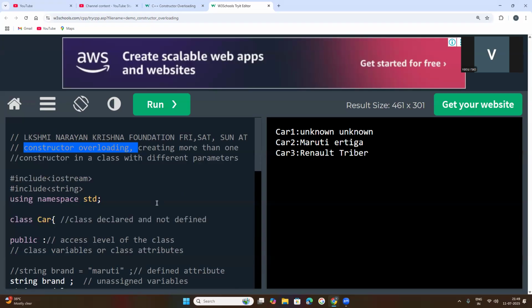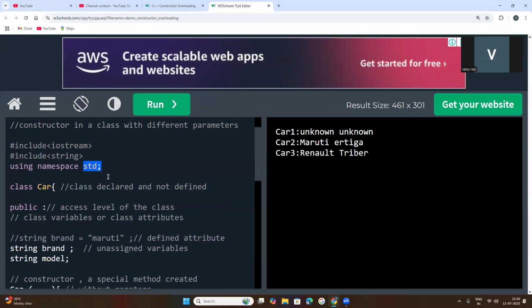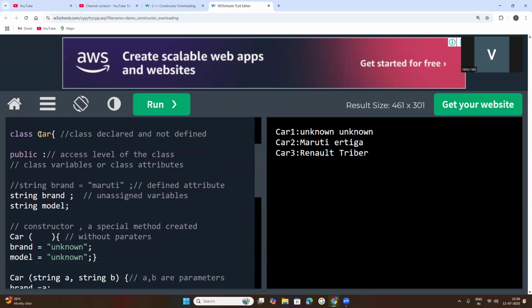So that is the class, and I hope you can understand, it is very simple. This line calls the standard library, which is very important, otherwise you will get an error. Car is the declared class, and this is the access level of the class. These two statements are single line comments, meaning they will not be read by your C++ compiler.